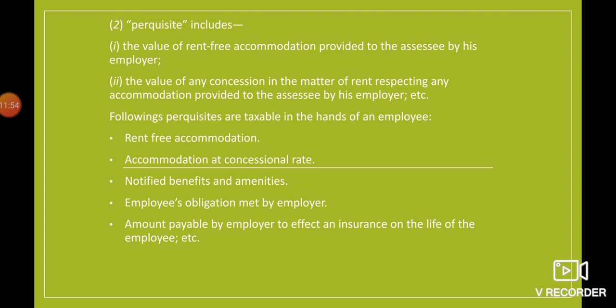Notified benefits and amenities: if there are some benefits which the company is providing to the employee, even that has some value, so that will be taken as perquisites. Employee's obligation met by the employer: if there are some obligations upon the employee and they are being paid by the employer, that will again be taken as perquisites. Amount payable by the employer to effect an insurance on the life of the employee: if the company is paying for that, even that will be taken as perquisite.